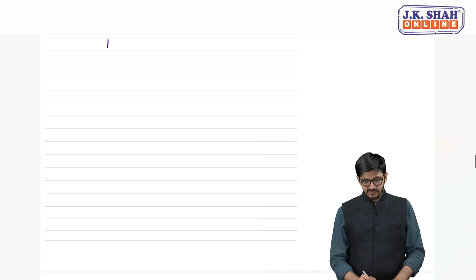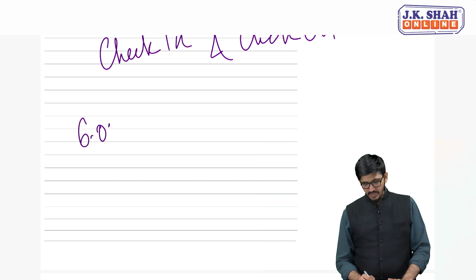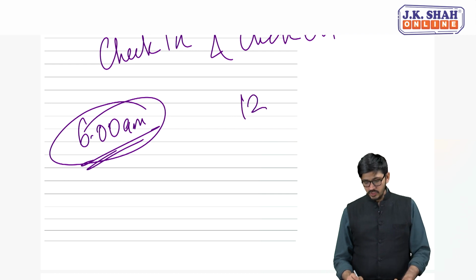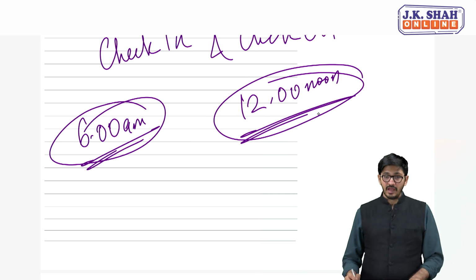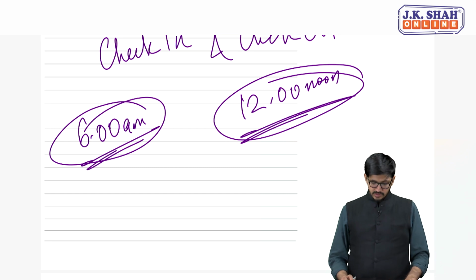So there is a concept of check-in and check-out in hotels. So for example, recently I went to Raipur, so I landed at 6 AM in the morning. Now the check-in time is actually 12 in the noon, 12 PM. I had a bag with me, I was really tired because I had 2 flights to change, because it's a village, so there is no direct transport. I really wanted to fall asleep because from 1 PM I had a lecture. So I directly checked in to the hotel, but listen, the check-in time was 12 noon.